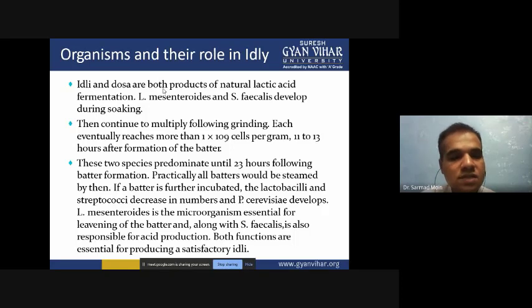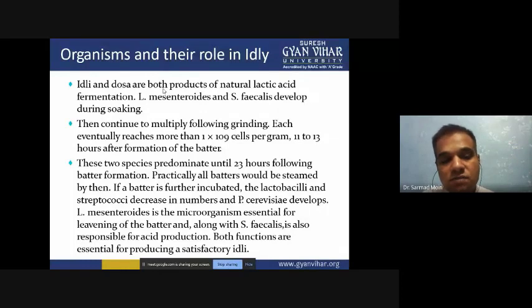Both functions are essential for producing a satisfactory effect. So there are three types of bacteria involved in idli making. First one is the lactobacillus, second one is the staphylococcus, and third one is the pseudomonas. If you want to increase the acidity, then the pseudomonas infection will naturally be introduced.